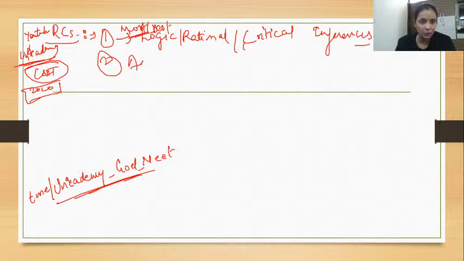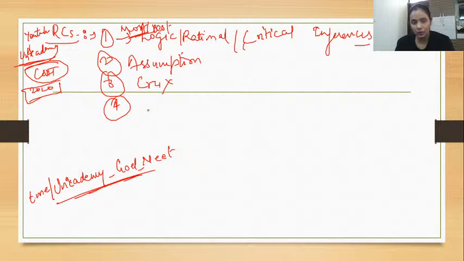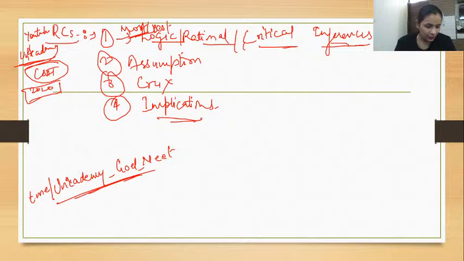Okay. So this is the one kind of question I found. Another was assumption. Third one was crux. Fourth was, I've told you already, critical, rational, logical. Inferences only they have asked you. Implications also they have asked. Implications. Right?